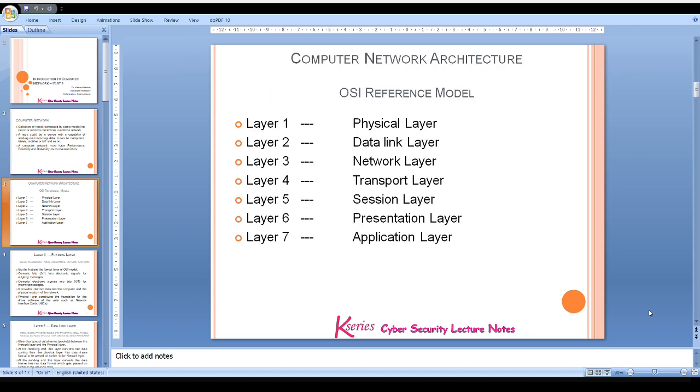Now, starting with the OSI reference model. Computer network architecture is based on the OSI reference model, and according to it, we have 7 layers. Starting from the bottom layer, that is the physical layer, then the data link layer, network layer, transport layer, session layer, presentation layer, and then the application layer at the top of the OSI reference model.